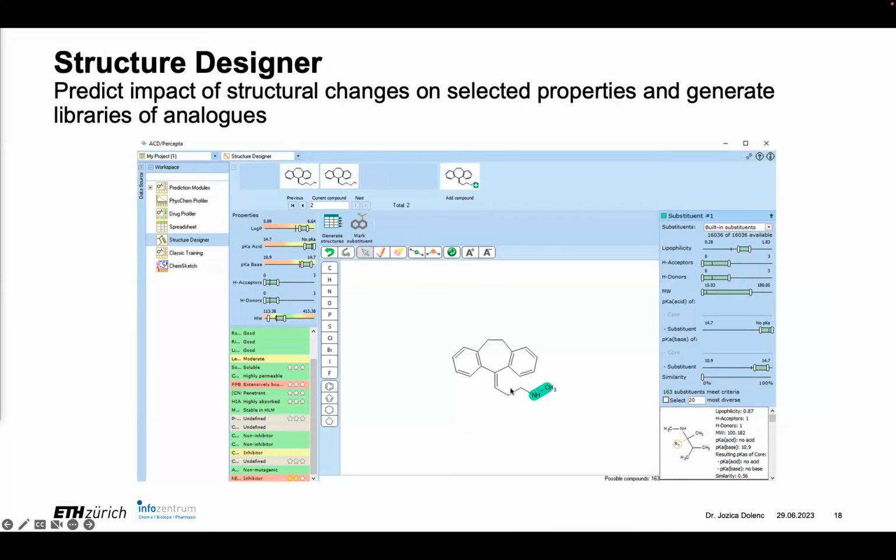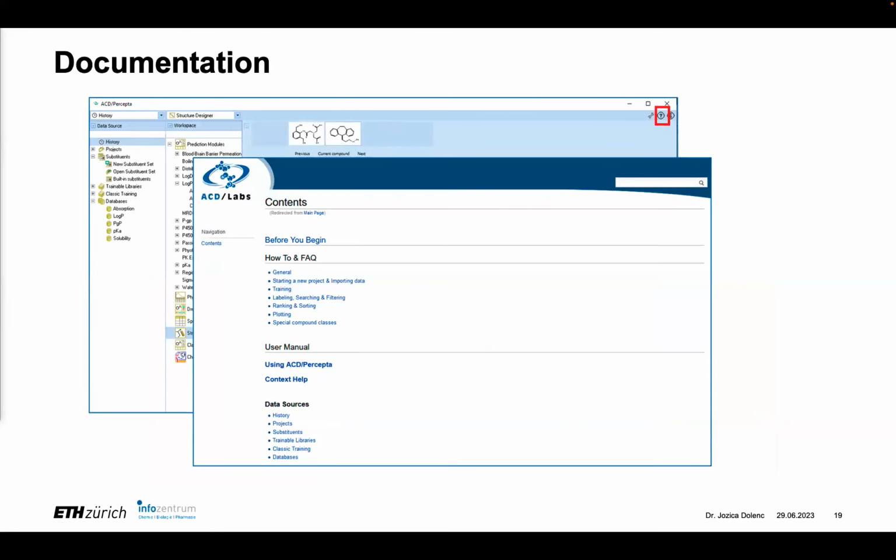And then the program will recalculate based on all these predictions and suggest analogs that would match the properties that you like to have. So this is a little bit of the intuition we chemists have, but here I think we get even more ideas on how to change molecules to satisfy certain conditions.